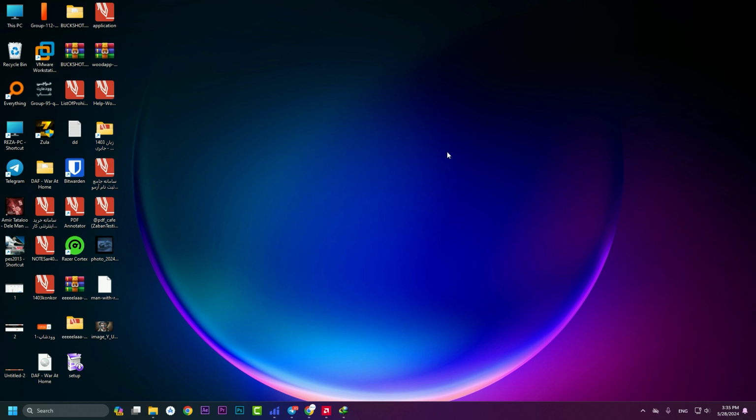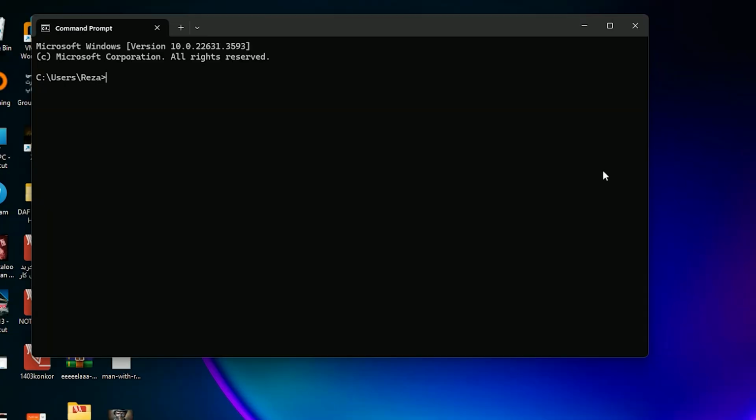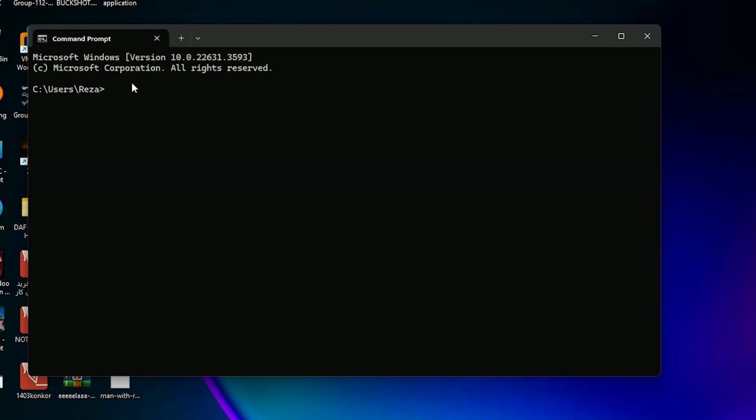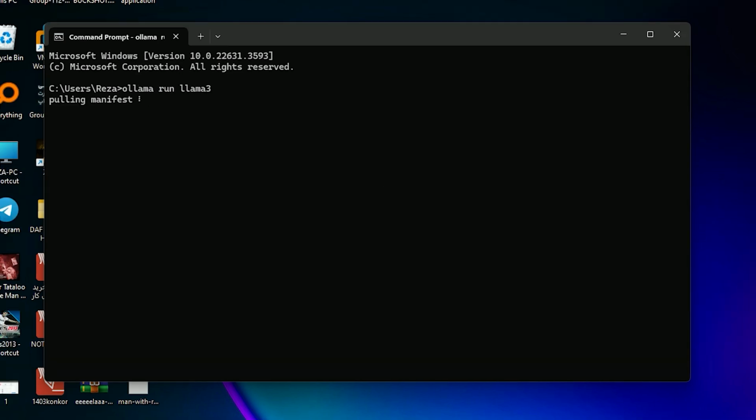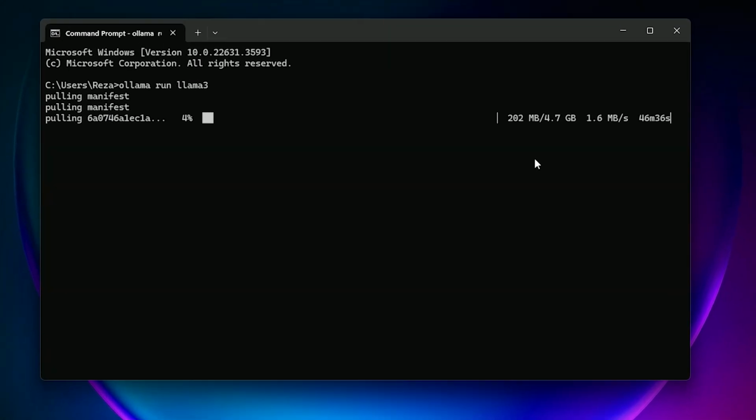So how to install it? Type command prompt. In here you need to right click. After that, hit the enter button. Right now Llama 3 is going to be downloaded for me. I need to wait until this process is finished. Now it's the time to ask some questions.